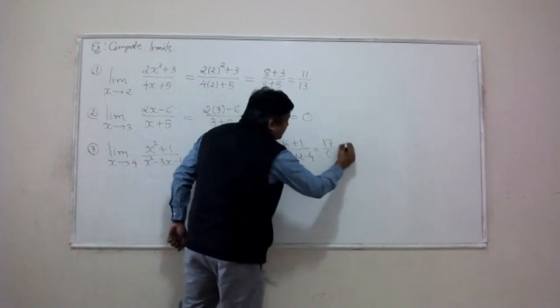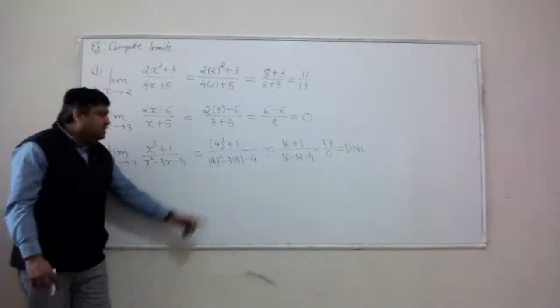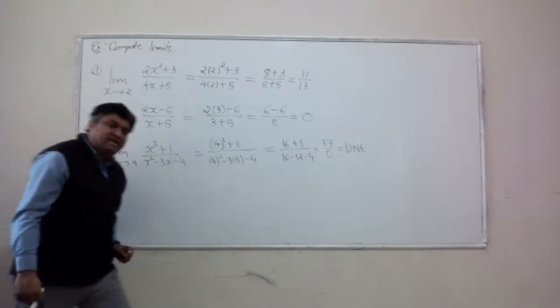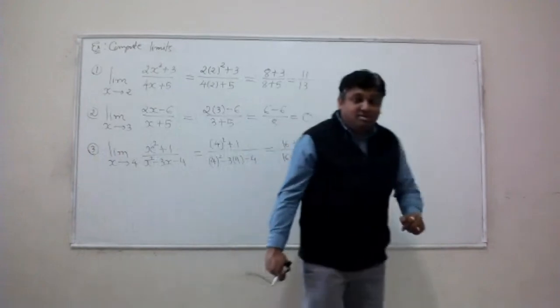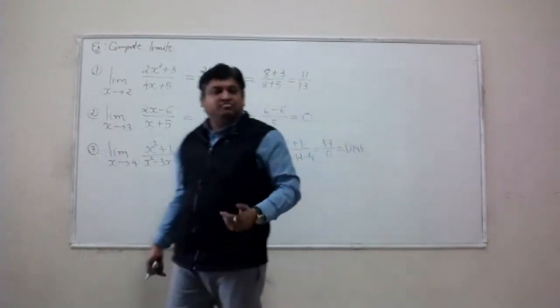I get 0 in the denominator. Limit does not exist. What does this mean? This means this function has a vertical asymptote at x equal to 4. All right, that's how you can interpret those three outcomes.